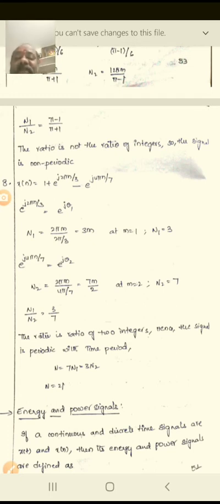So from that equation, n1 by n2 equal to 3 by 7 is there, the ratio of the two integers. Hence the signal is periodic with a time period, right? So therefore n is equal to 7 n1 equal to 3 n2. So therefore what is the total samples? You say that here 7 into 3, 21 samples is there.